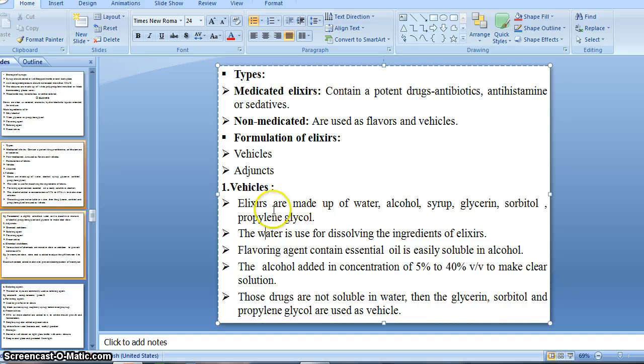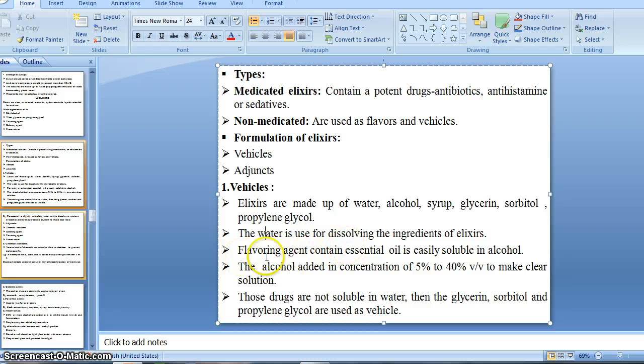Then for the coloring agent, coal tar dyes are used as a color, such as compound tartrazine solution. Compound tartrazine solution is recommended for linctuses as a clear coloring agent. That is one kind of coal tar dye, compound tartrazine solution.